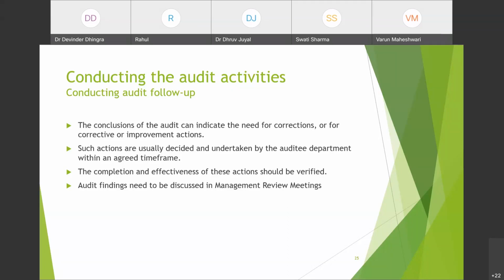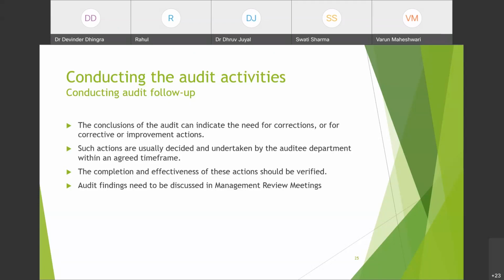It is also defined in the standard that internal audit and management reviews must be conducted. It is defined in the ISO 22000 standard. Why management review meetings are important, we will discuss in the next slides. So whatever the audit findings are, they have to be discussed in the management review meetings. So this part was all about audits. Next, we will go to management review meetings, and after that, we will discuss the competence of auditors.